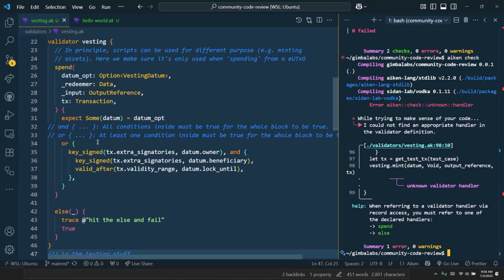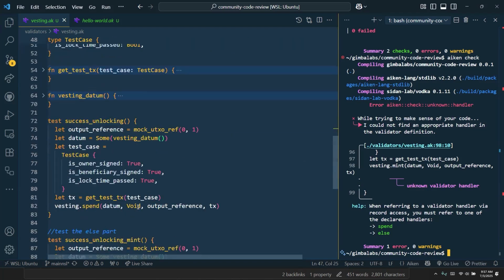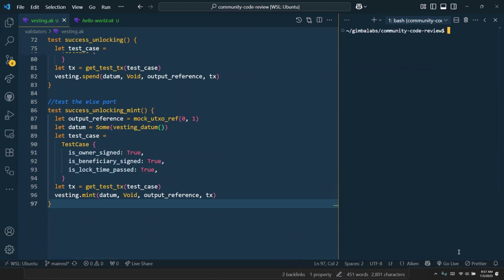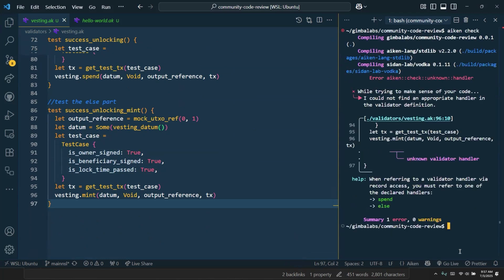Well, but check this out. This is also going to succeed unless we change some things down here. Let's not even change those, because we won't be touching those anyway in this test. It's mint, it's not going to go into the spend. You're right, I think you're correct. So let's clear this and do bang bang this, and let's see.